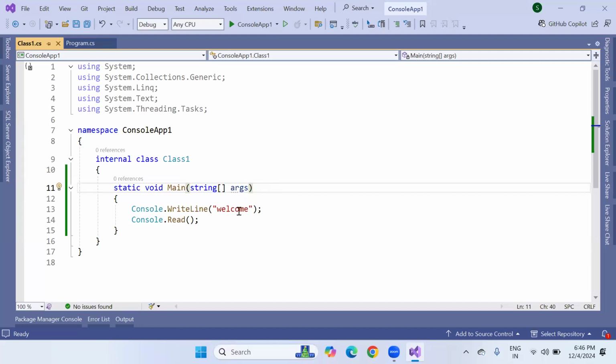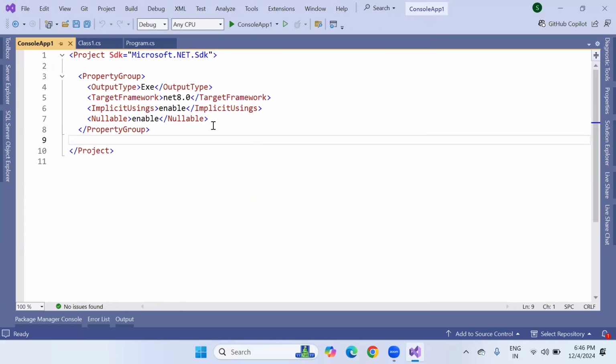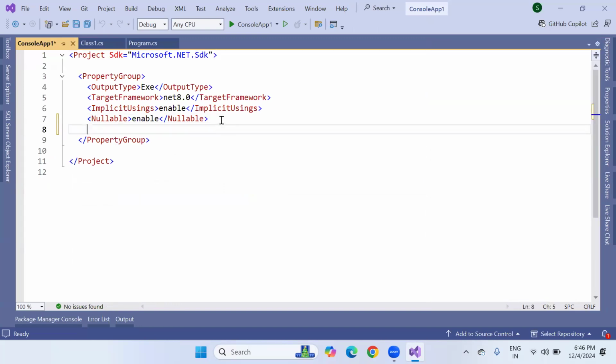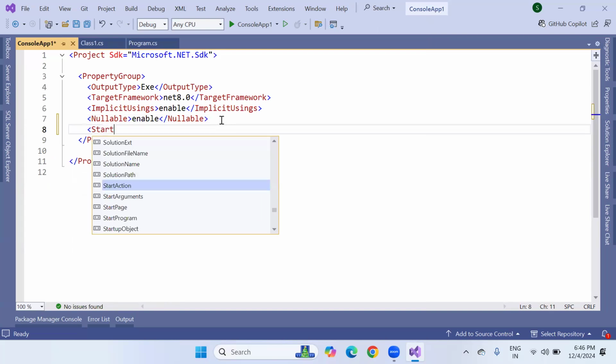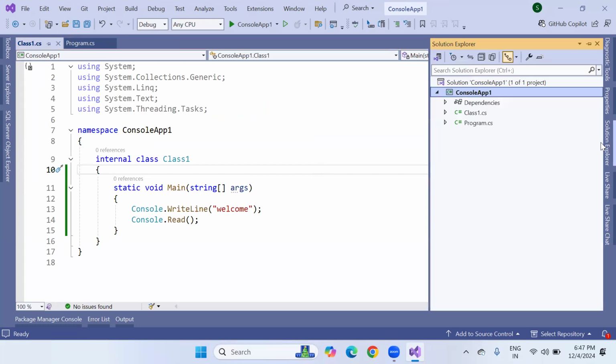How to change the startup object to run from which class onwards? Simply go to Solution Explorer and double click on Console App 1. There is one startup object tag we have to prepare. Then here we have to write Console App 1. Or this option I will tell you later, sir, you will get confused. A simple option is there. Instead of this one, if you want to change the startup object, simply you can follow this option.